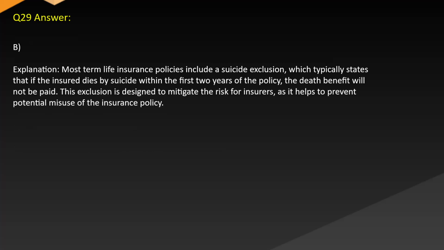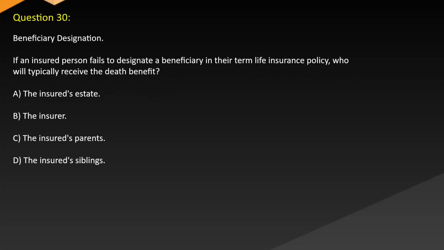Answer: B. Explanation. Most term life insurance policies include a suicide exclusion, which typically states that if the insured dies by suicide within the first 2 years of the policy, the death benefit will not be paid. This exclusion is designed to mitigate the risk for insurers as it helps to prevent potential misuse of the insurance policy.